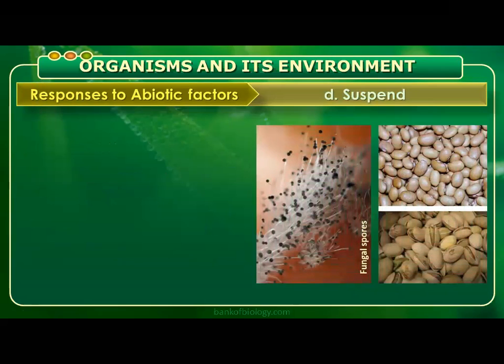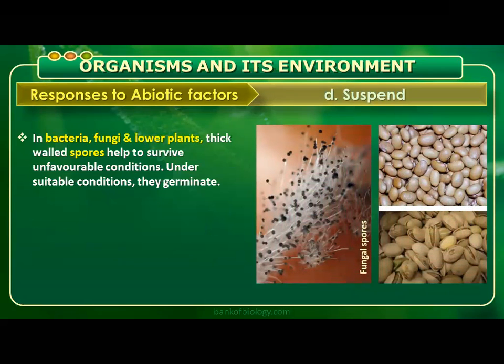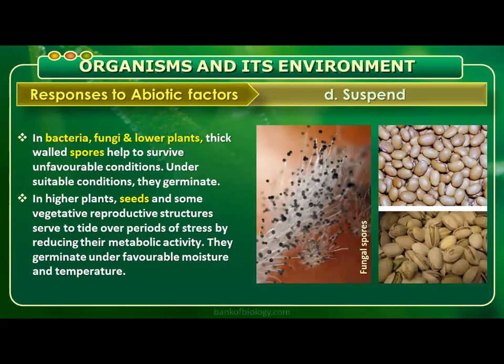Next, last, suspend. In bacteria, fungi and lower plants, thick-walled spores help them survive unfavorable conditions; under suitable conditions they germinate. In higher plants, seeds and some vegetative reproductive structures serve to tide over periods of stress by reducing their metabolic activity.